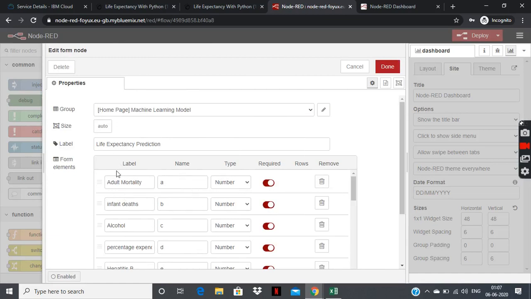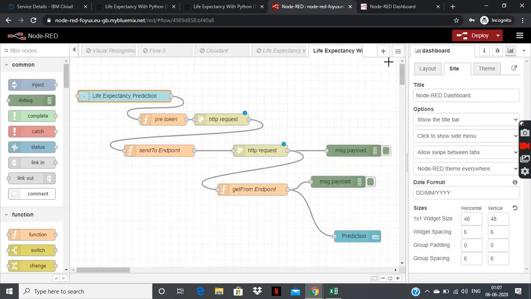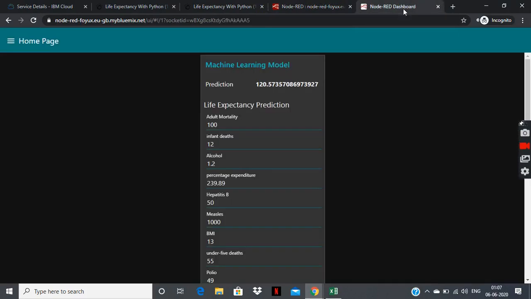As you can see, I have not included those three columns which I dropped during the model creation. Then I deployed it and checked the UI part. This is my UI part. I kept all my values low in order to get a high prediction of life expectancy.